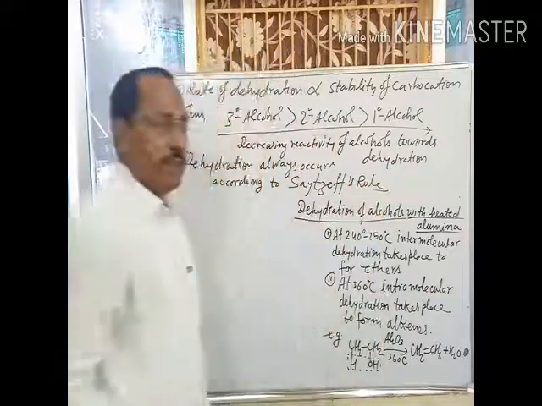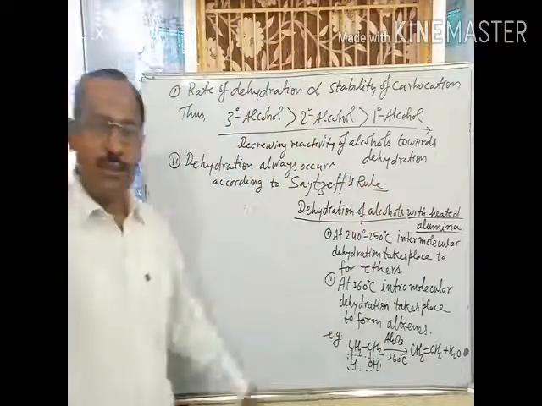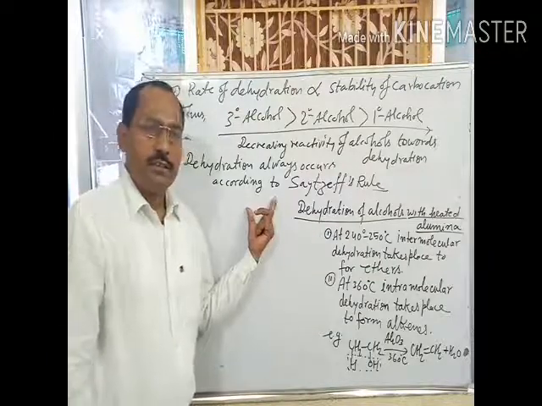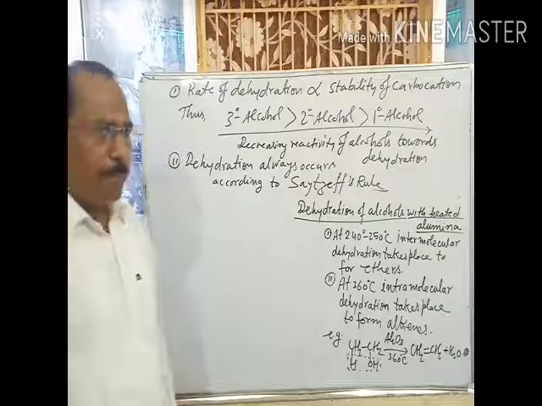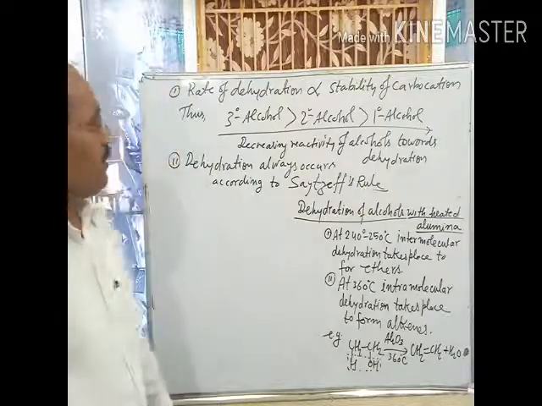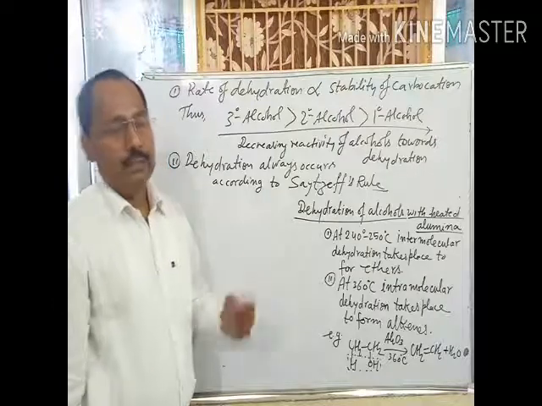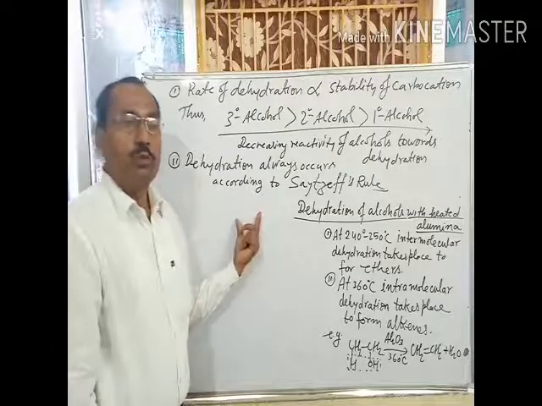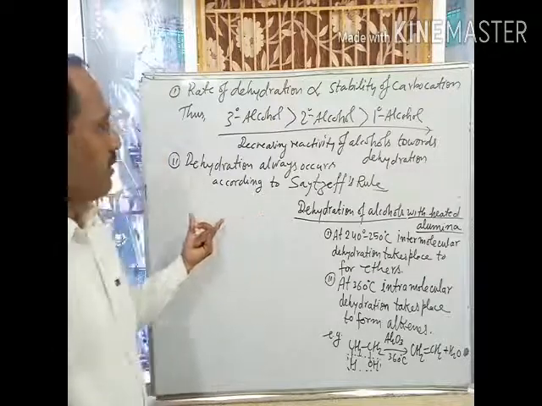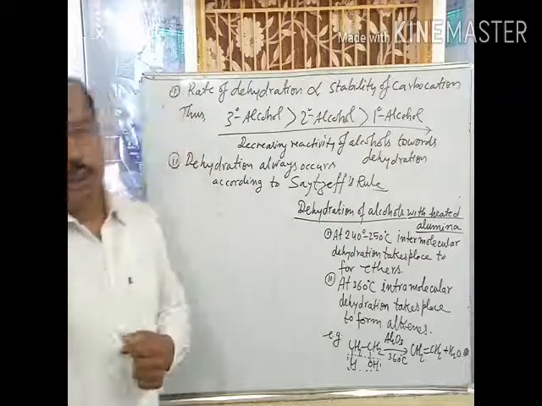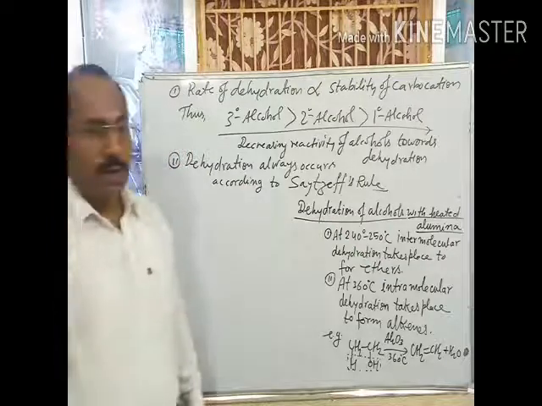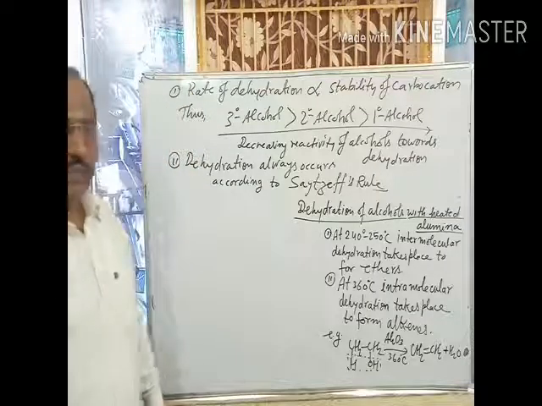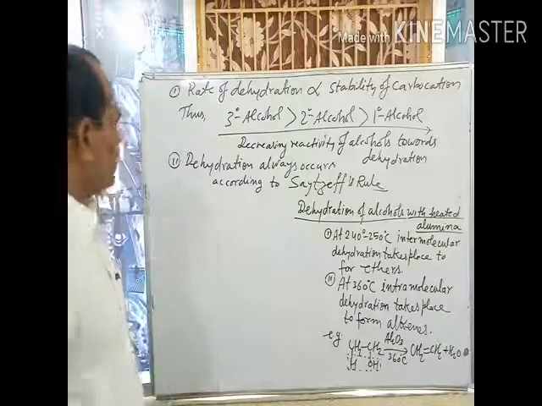Means in case when two types of alkenes are formed during dehydration, then the most substituted alkene is the major product. Okay? In case when two types of alkenes are formed, then which alkene is the major product? Which is highly substituted alkene. Okay? Further, if alkene occurs in two isomeric forms, that is cis form and trans form, then trans alkene is the major product than cis alkene. Okay.